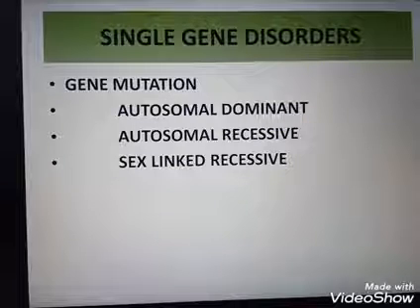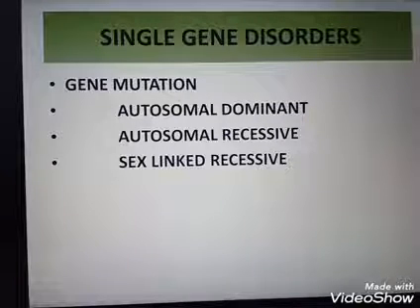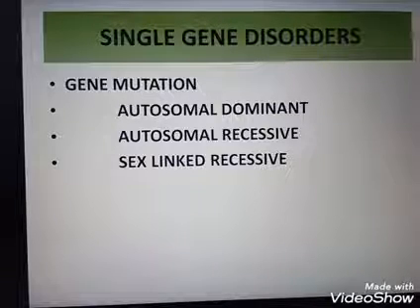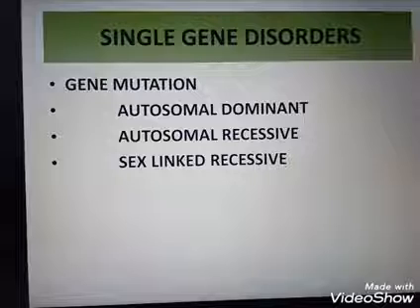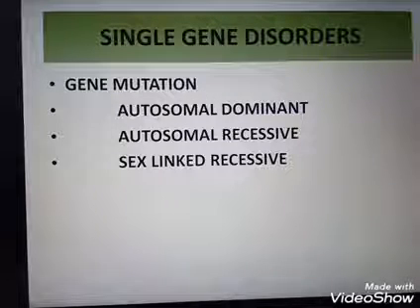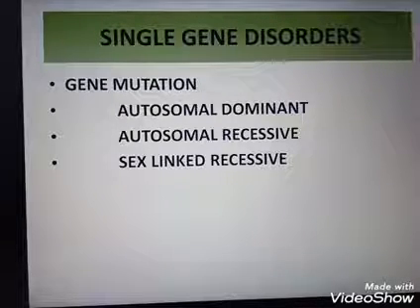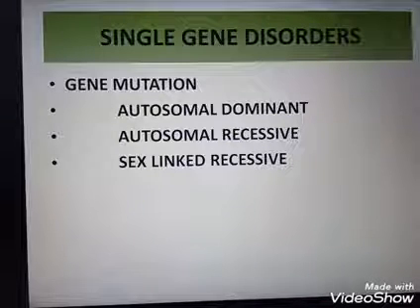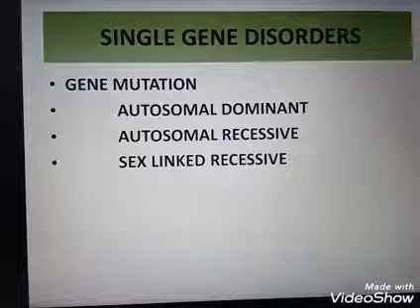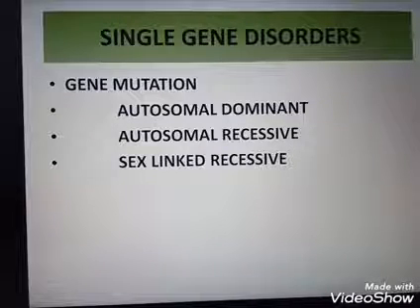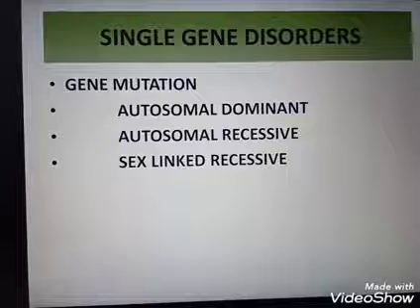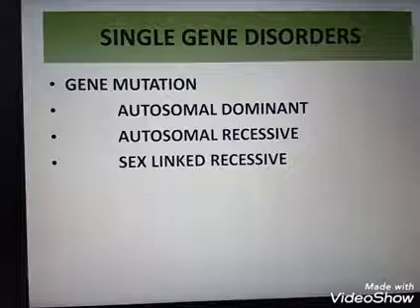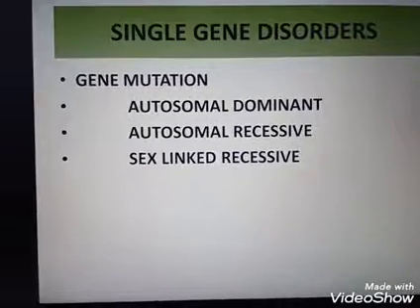For the next class, find out in which plant Hugo de Vries carried out these mutation studies. Mutations occur in both autosomes and sex chromosomes. Commonly, autosomal dominant, autosomal recessive and sex-linked recessive diseases are common in the human population. Sex-linked dominant is very rare.